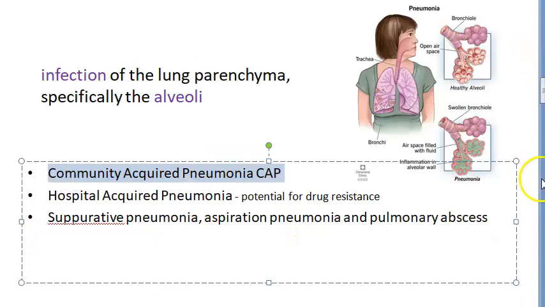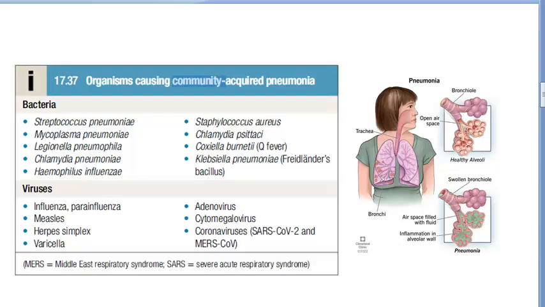Now, what are the organisms which cause community acquired pneumonia? Let's focus here. This is from the Davidson textbook. It can be by bacteria or by virus. If it is by bacteria, the first thing they have put is Streptococcus pneumoniae. Then you write all the other pneumoniae: Mycoplasma pneumoniae, Legionella pneumophila, Chlamydia pneumoniae. Then Klebsiella pneumoniae. Nice, no? Apart from that, what else is there?